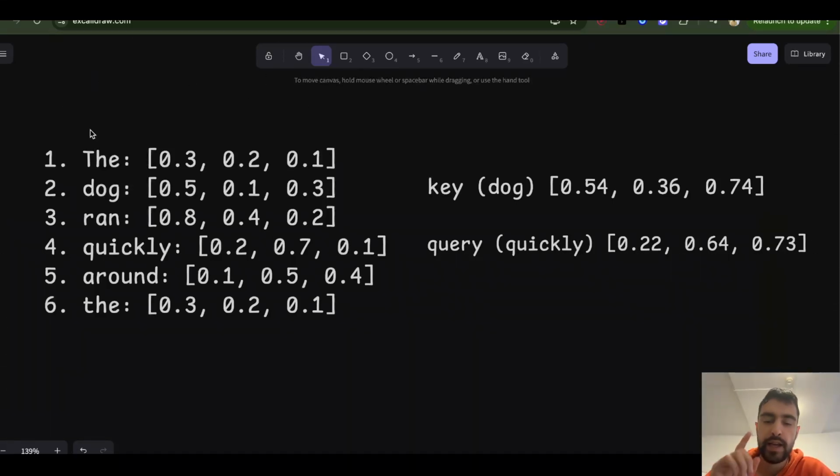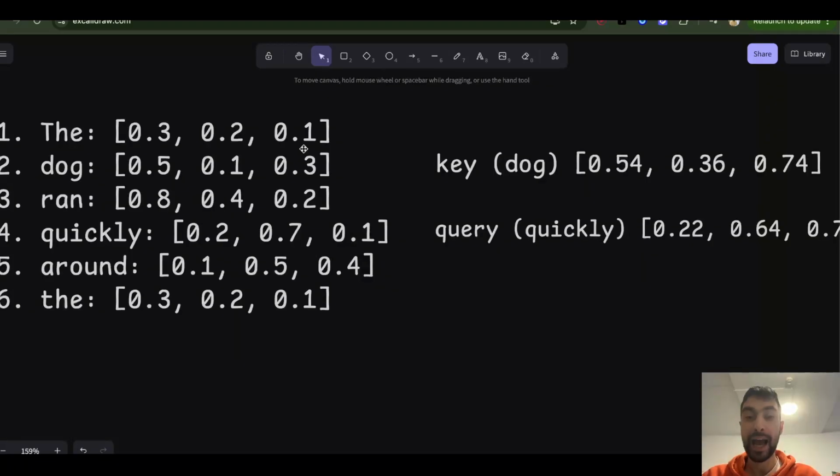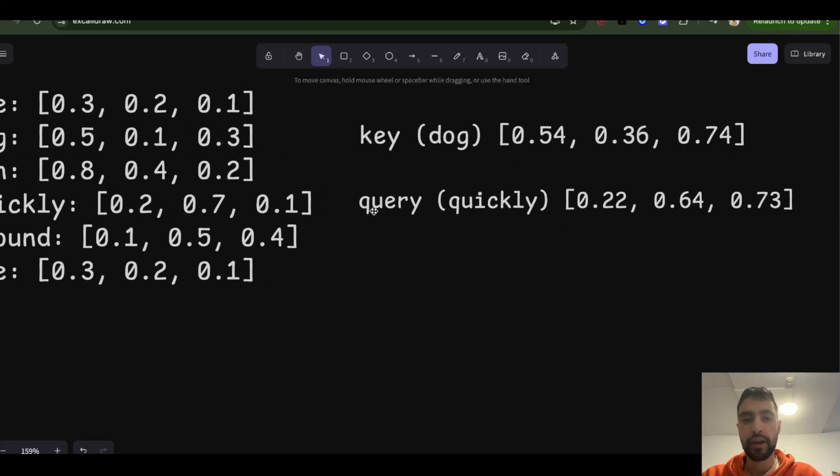Important thing, in the real world, key and query vectors are a lot smaller than the vector embeddings of the words. Usually the embedding vectors are thousands of numbers long, and these vectors are usually hundreds of numbers long. Not hundreds of thousands, hundreds. Now I will explain, if you have a query and a key, how do you get a single score, a single number between 0 and 1, showing how much these two match? Okay.